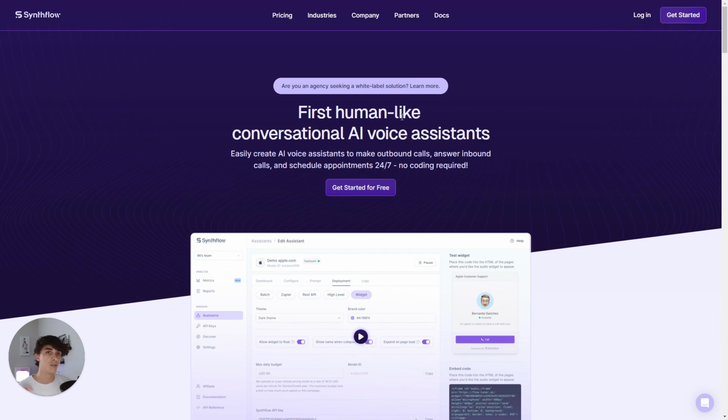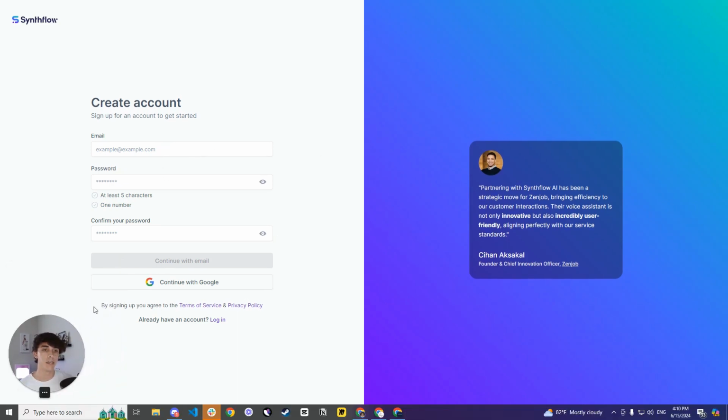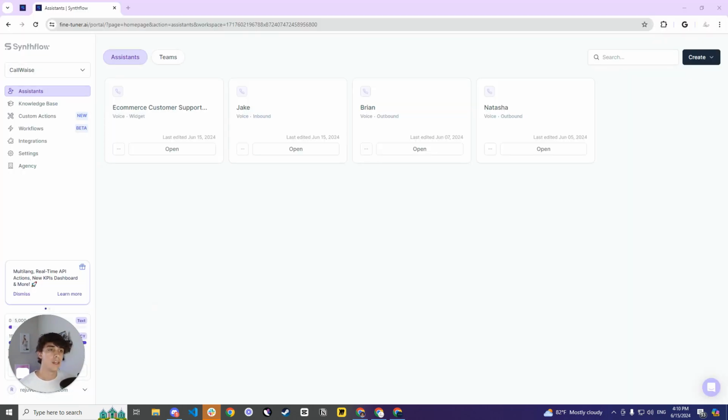So what you're going to want to do is click on it, go over to Get Started. In Get Started, you're going to go ahead and set the email that you want, the password, and everything. And once you are inside, it's going to look like this. Now, obviously, you won't have agents, you won't have any of that stuff. However, you will be able to create them. So, the first thing that you're going to want to do is go over and select a plan.